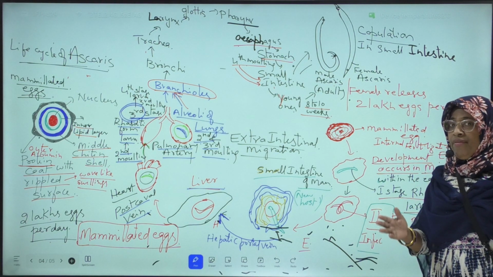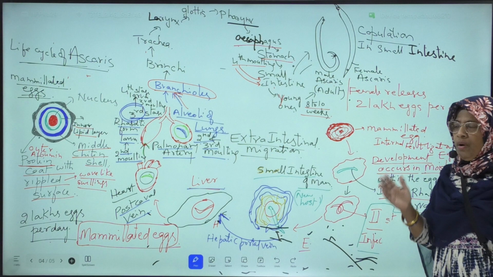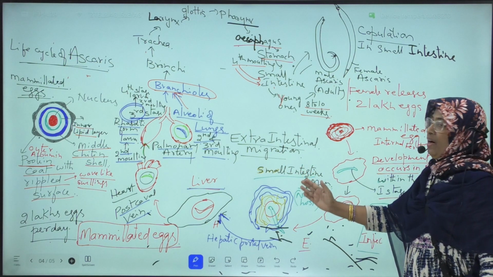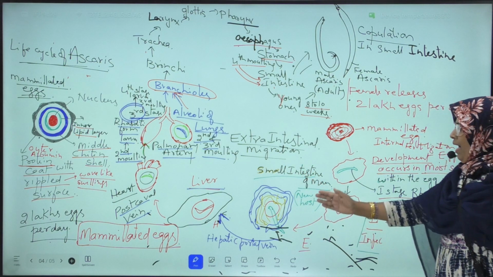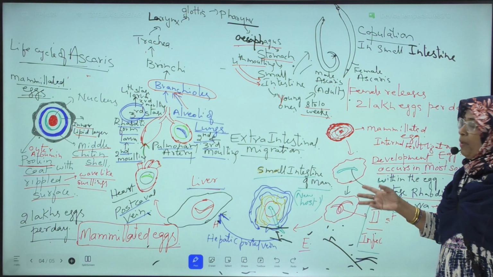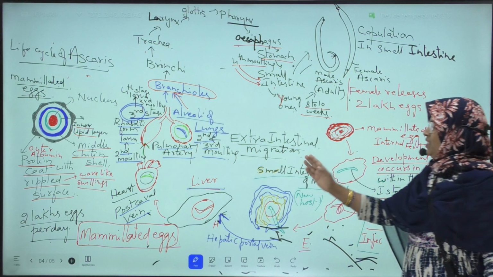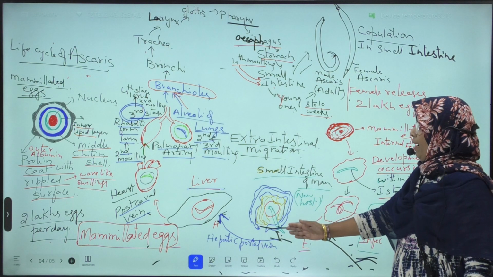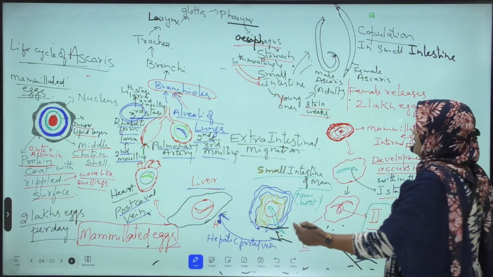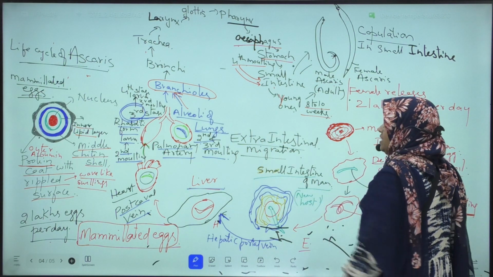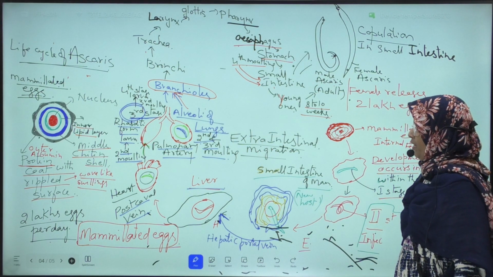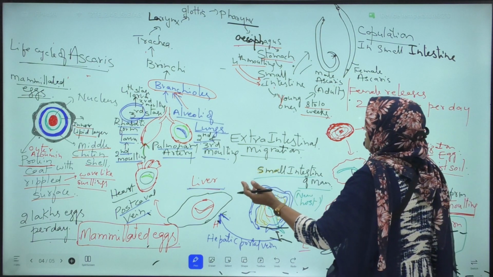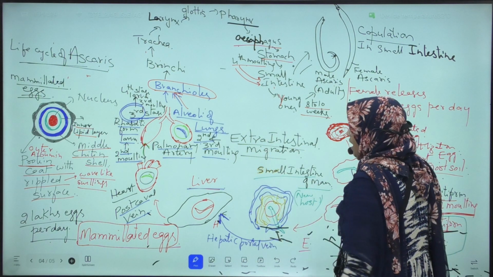So when man feeds on contaminated food and water, what happens? This second stage rhabditiform larva enters into the small intestine of the new host, that is man. The protective layers around this larva are digested by the digestive enzymes present in the small intestine of man. Now this rhabditiform larva is set free and undergoes extra-intestinal migration. It moves from the intestine, passing through different parts of the body. This is called extra-intestinal migration.